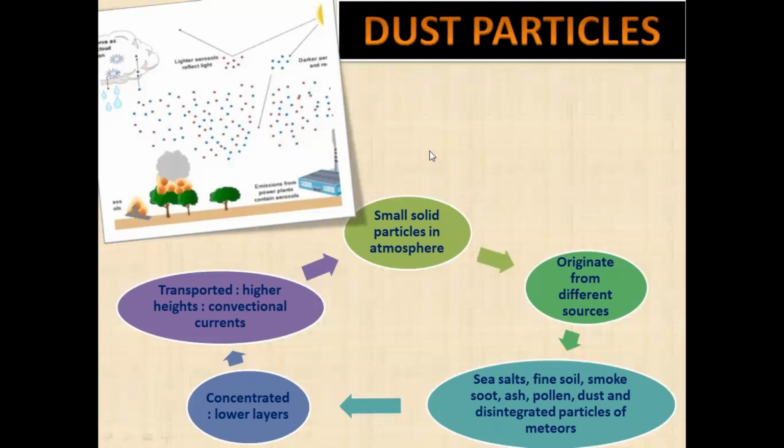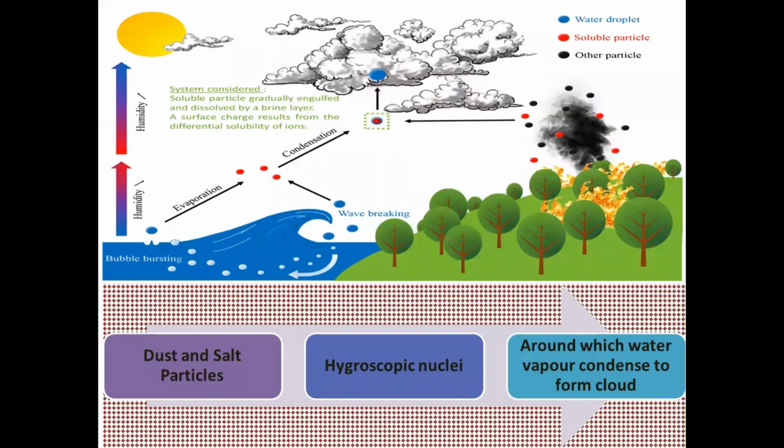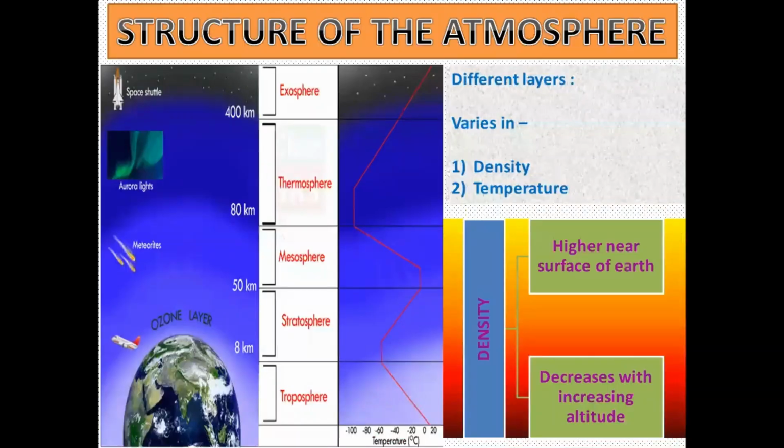Then coming to the next one, that is the structure of the atmosphere. Now this is important. This is a 5 marker question. Hygroscopic nuclei we have done: dust and salt particles are hygroscopic nuclei around which water vapor condenses. This I have explained already. So now, structure of the atmosphere. Now let us see what you are able to see here and why it is like this. Let me first opt for annotation.